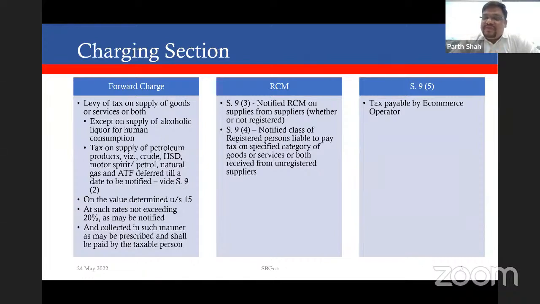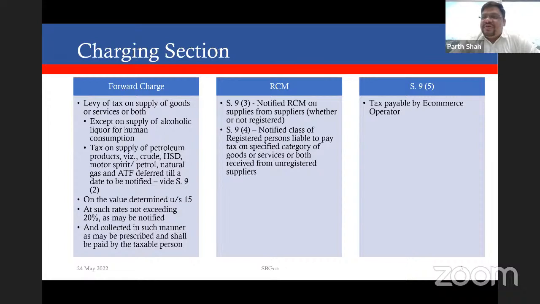Therefore, we are identifying the first three terms which are important for our discussion. One, there has to be supply. The supply has to be of goods, or of service, or of both goods and service. But please note, the tax is not leviable on supply of alcoholic liquor for human consumption because it is outside the purview of GST under the Constitution itself.